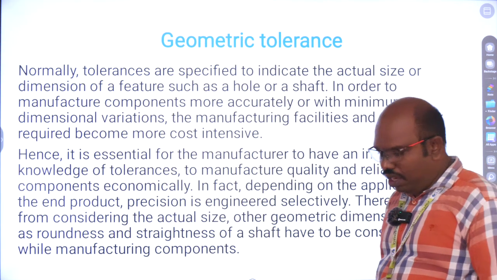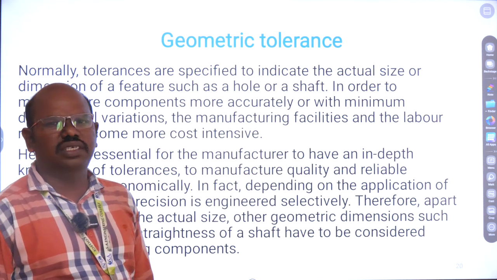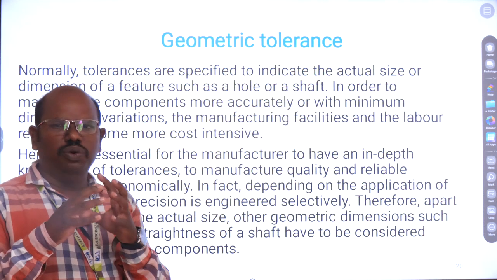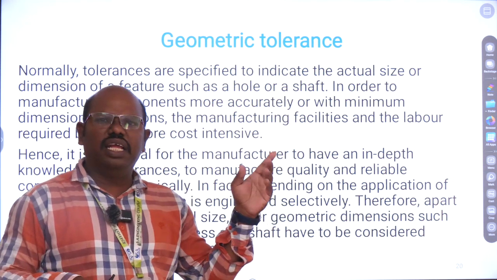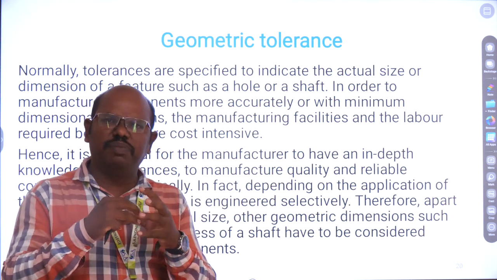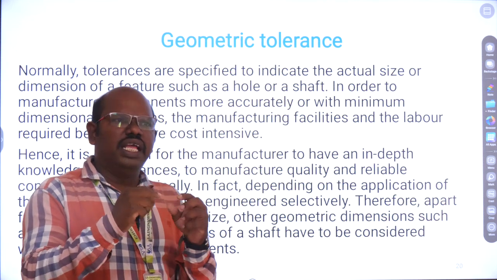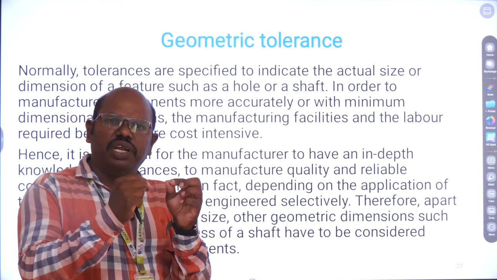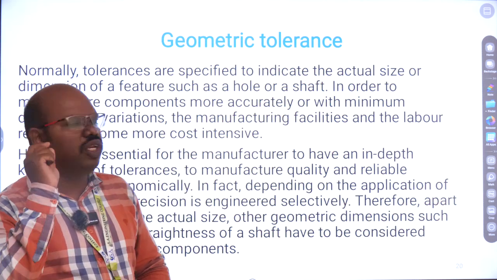Next is geometrical tolerance. It is very important in the assembly section. When you assemble two parts, flatness, perpendicularity, and center alignment are very important elements. If you want to assemble two shafts, you should consider that the centers of both components should be in a line. It is one of the geometrical tolerances.